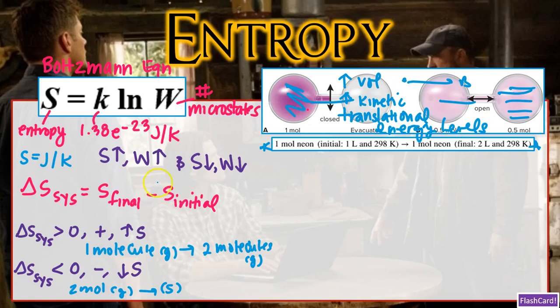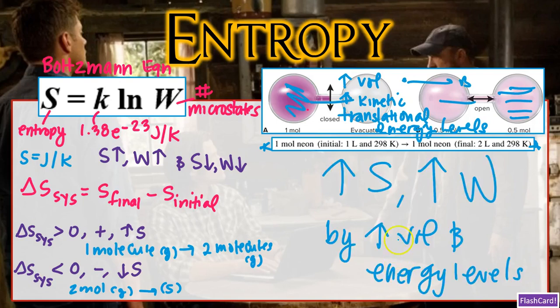And why would this happen as well? Because we know that these type of processes, these spontaneous processes, are going to go towards higher entropy, okay? So if we're increasing these kinetic translational energy levels, that means we are increasing the number of microstates. If we're increasing the number of microstates, then we are increasing what? Entropy. I then say increase S, increase W, and all because you increase the volume and increase the energy levels.